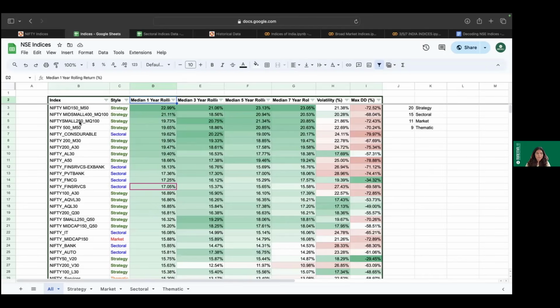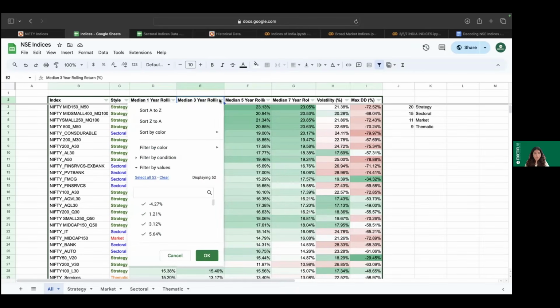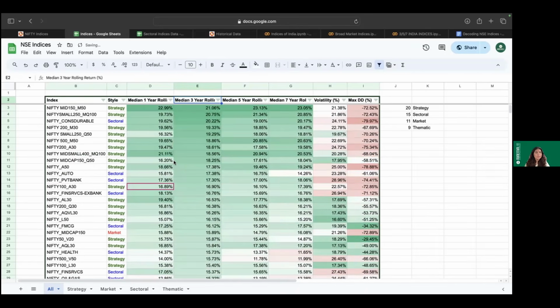If you see the first 4, you have 2 pure momentum factors, and then you have momentum and quality as 2 more. In fact, consumer durables as a sectoral is coming as one index, but after that you'll again see momentum, alpha, low volatility. So everything with relation to strategy is coming up. Now let's see what happens if we look at a median 3-year rolling period. And not with much surprise, Nifty momentum, mid-cap 150 momentum 50, is again thrown up here. The second one is momentum quality again. So these 2 factors are throwing up again for the 3-year rolling return period.